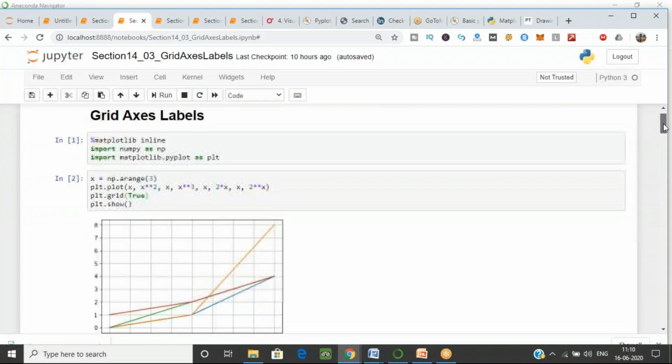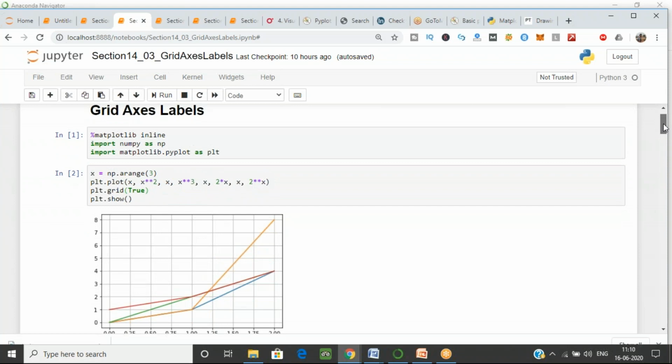Now we'll come to the axis label, because I want you to be familiar with other functions also, like grid. What is the grid function here? It is like a table, where you can see multiple rows and multiple columns. If your instructor tells you to draw a graph like this, you have to take a grid for that. This is called the grid value, and by default it is false. To make it true, you just have to write the code plt.grid, and it becomes true.